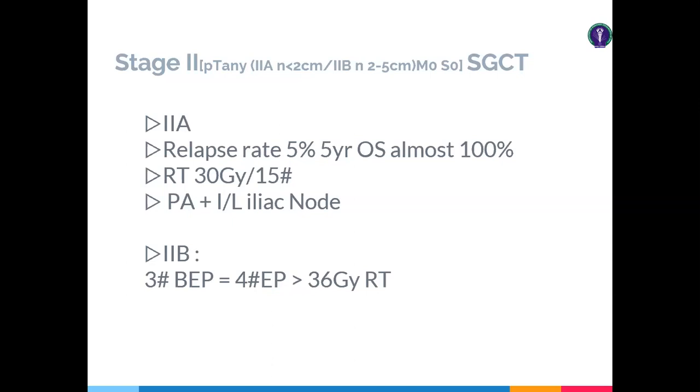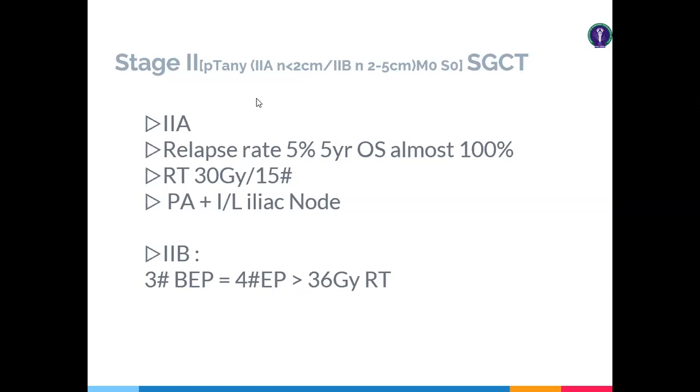It has been seen that in stage 2B, the chance of nodal recurrence is very high. And it has been seen that bleomycin, epirubicin, cisplatin, 3 cycles of chemo, is much more superior than radiotherapy nowadays. Previously, radiotherapy was the main treatment modality, but you can go for radiotherapy also if the patient is contraindicated for chemo, and if the patient is contraindicated for bleomycin, you can go for epirubicin or cisplatin.